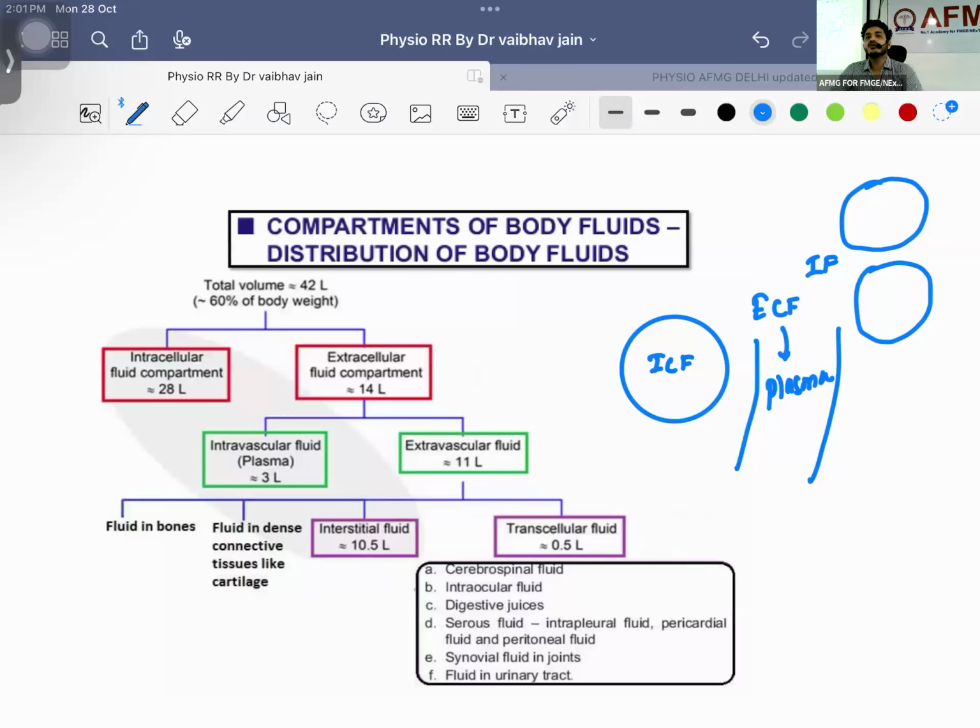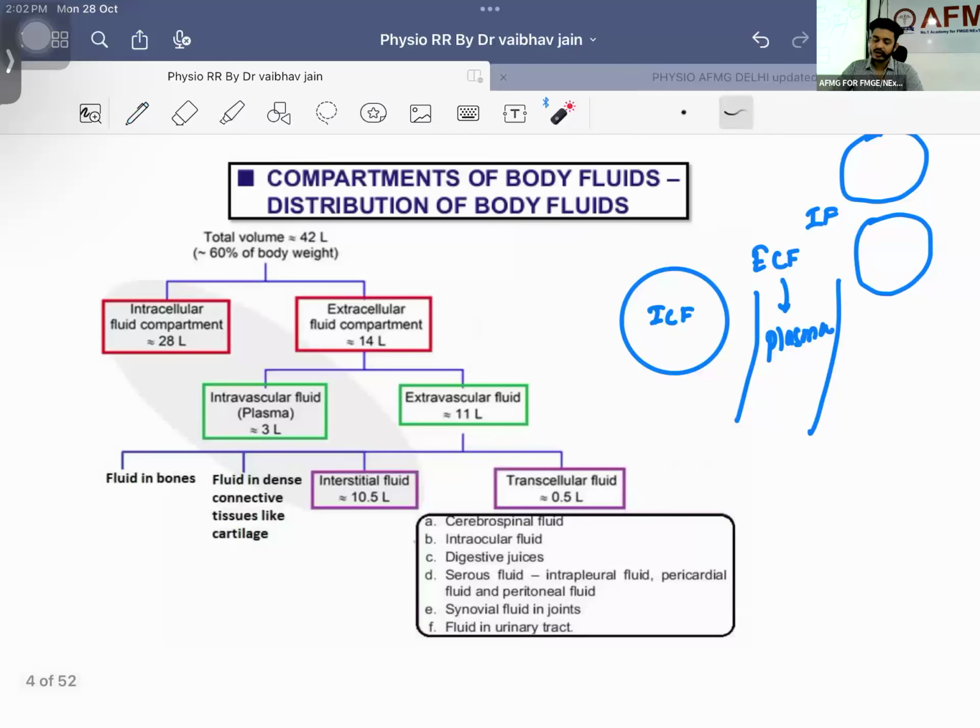So what we have learned till now is that total body water is 60% of the body weight, and it can be present either inside the cell or outside the cell. Outside the cell, two possibilities: either inside the vessel, or between the two cells. Done with this? No issues? Now how much is inside the cell? That would be 28 liters. Out of this 42, 28 will be inside the cell, and 14 liters will be outside the cell.